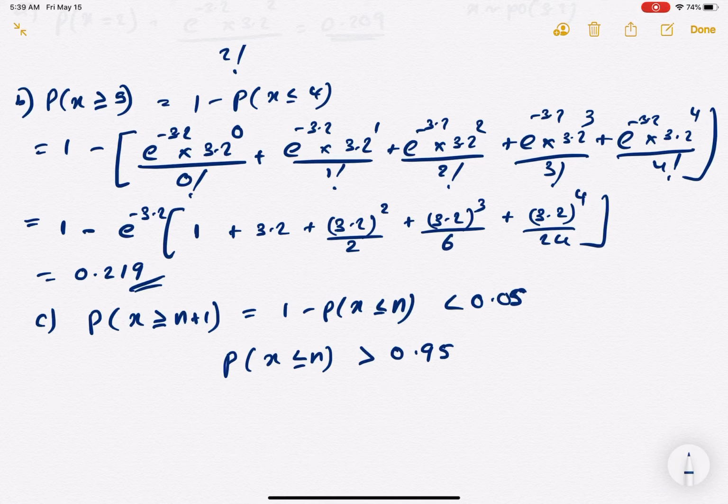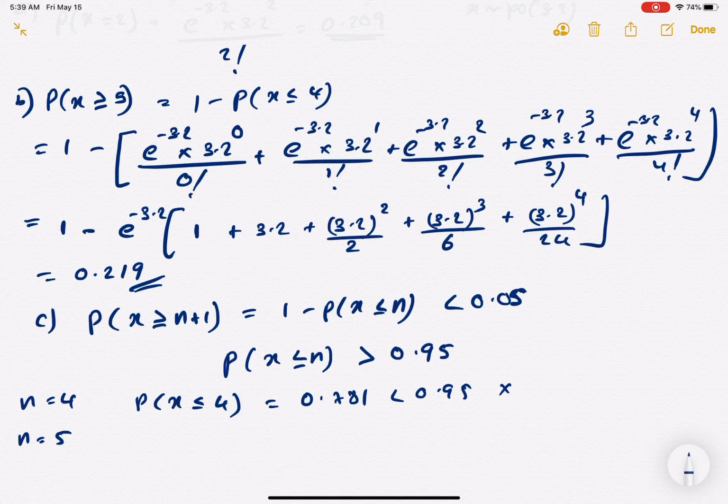When n is equal to 4, we already know the probability of x less than or equal to 4 is 0.781. This is less than 0.95, so this should not work. The next option is n equals 5, so this is x less than or equal to 5.